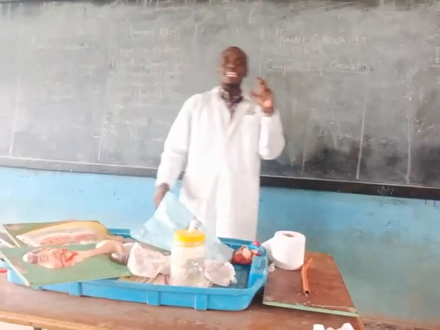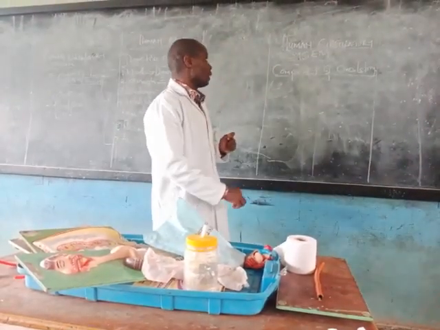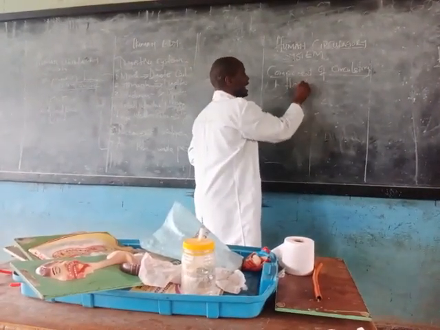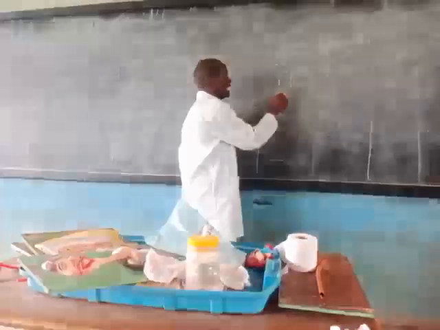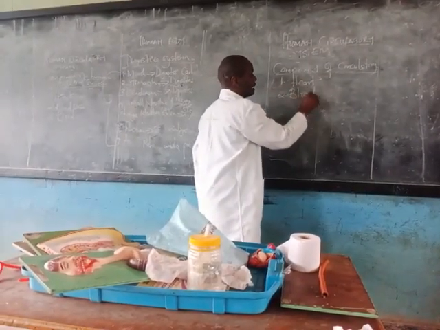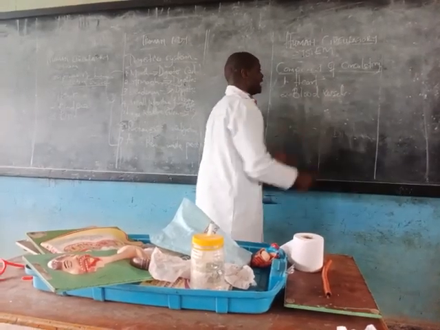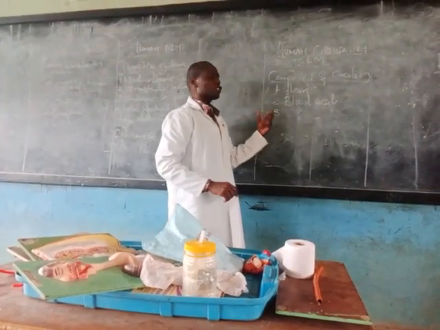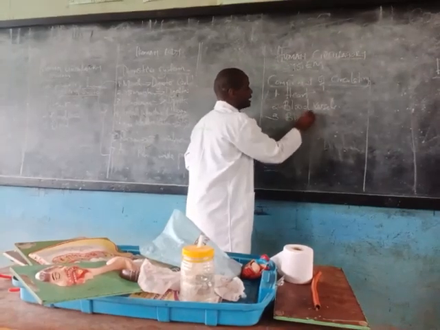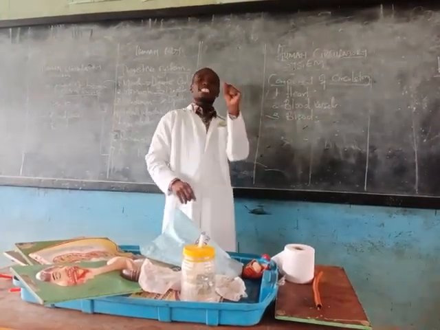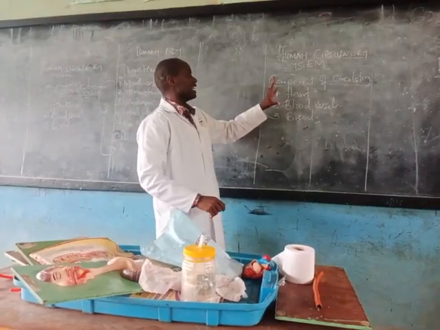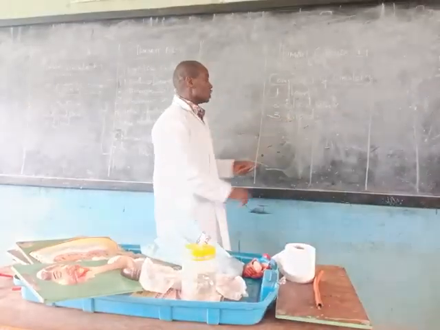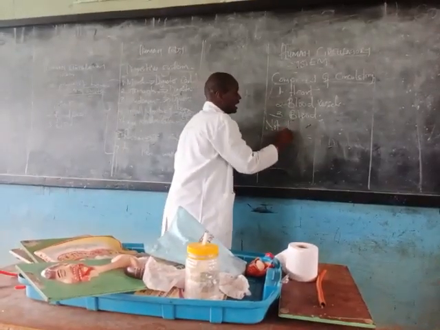This is where learners are confused most. When you talk about the components of the circulatory system, we normally talk about the heart. The heart is the first one, followed by the blood vessels, and the last one, whereby people also get confused, is the blood. The blood is part of the circulatory system, but not when you talk about the components of the circulatory system. We talk about the heart, the blood vessels, and the blood, not the lungs.